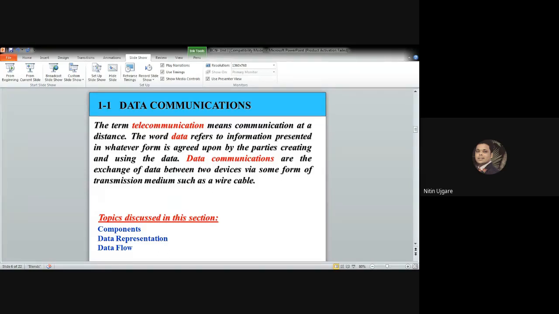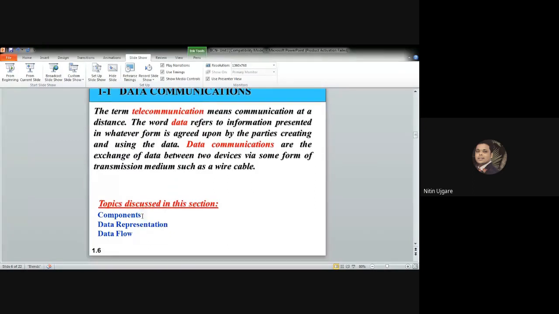Well, then let us go to the next slide. As a part of this first topic, that is basics of data communication, we are going to discuss the basic components of data communication, how the data is represented, and how the data flows through the transmission medium, right? So let us go to the next slide.